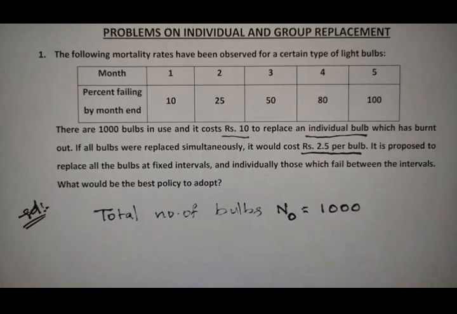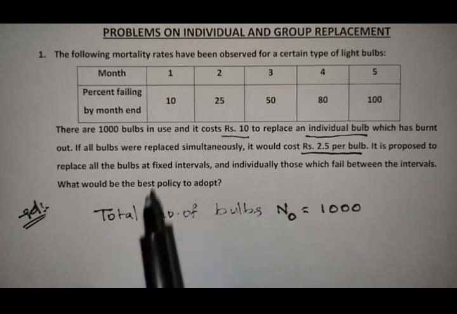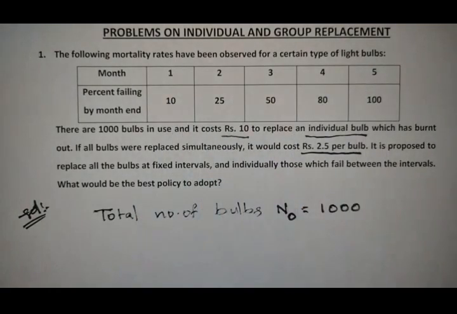Now we need to find the probability of failure of bulbs in each month. How many months are given? 5 months of data was given.